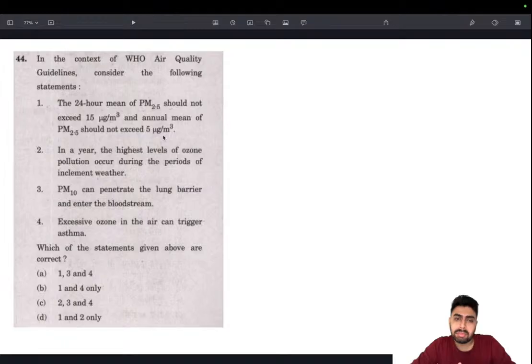Strict numbers, no idea. So that's it. Maybe right, maybe wrong, but no idea. We cannot do anything with that statement. In a year, the highest level of ozone pollution occurred during the periods of inclement weather.